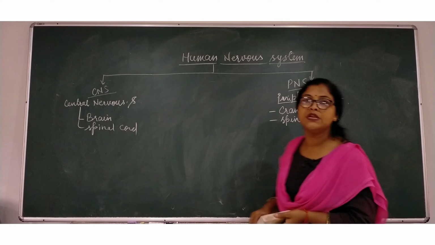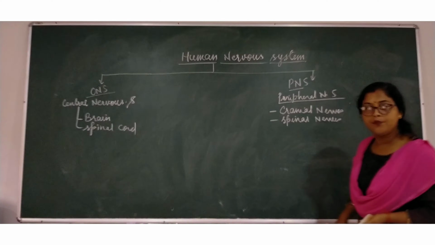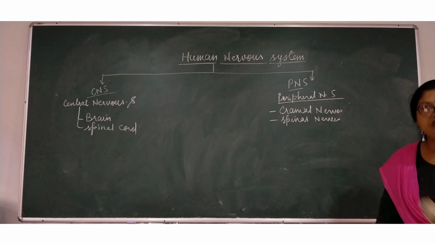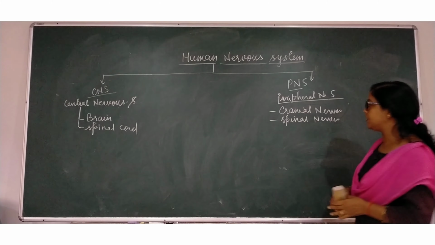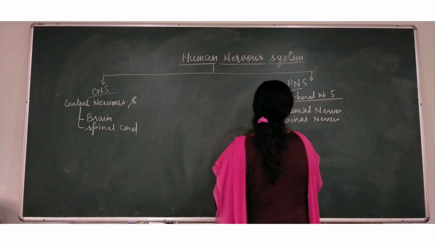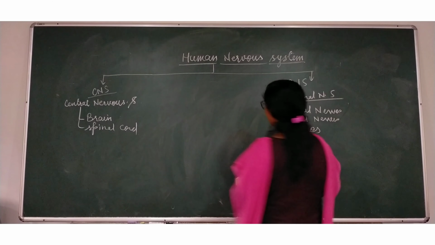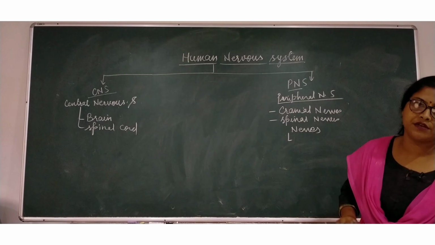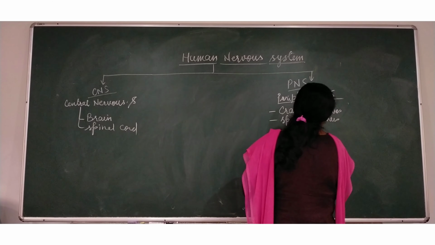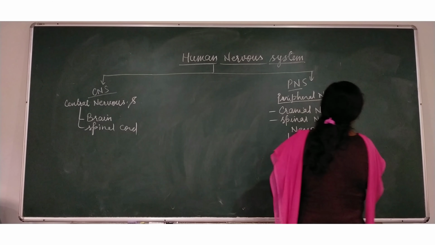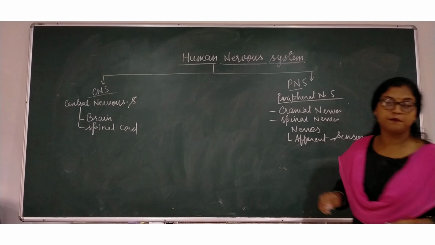If we talk particularly about the nerves, on the basis of their structure and functions, the nerves are of three types. The first one is known as afferent nerves, or you can say sensory nerves.